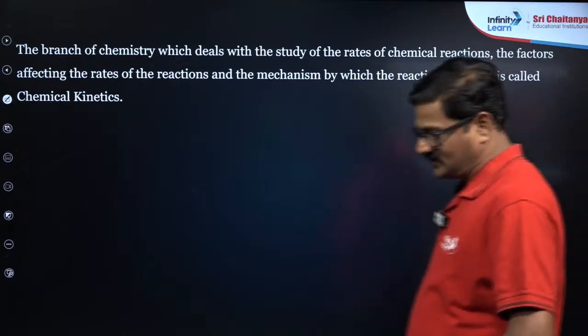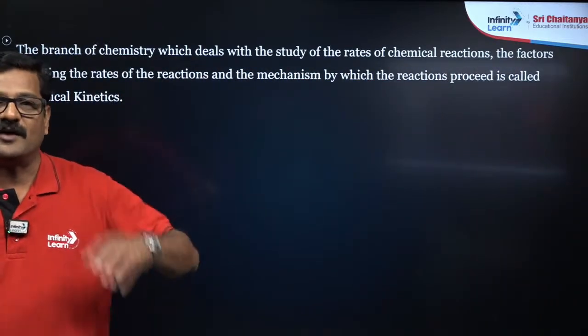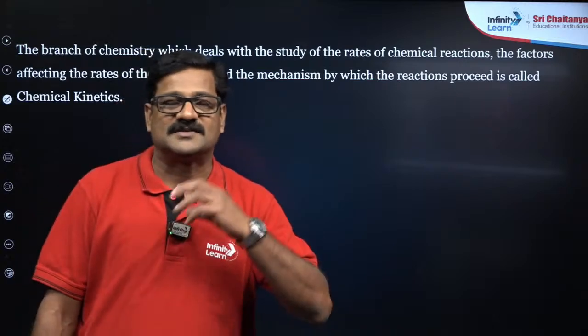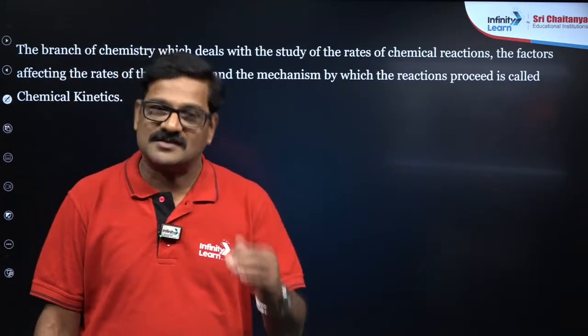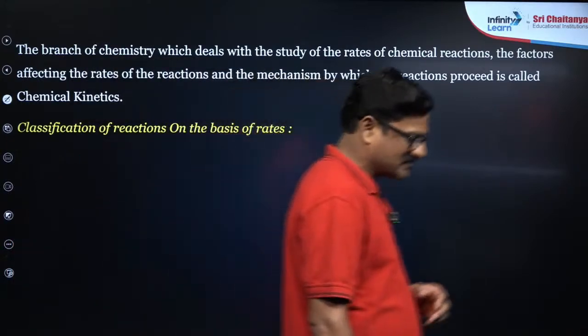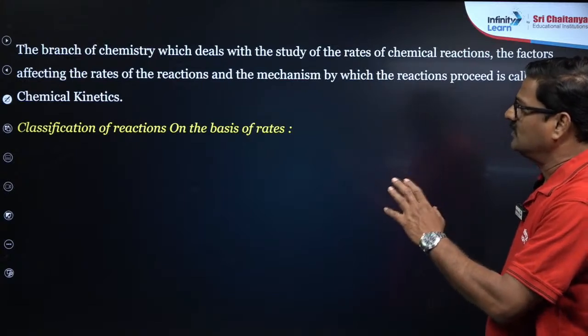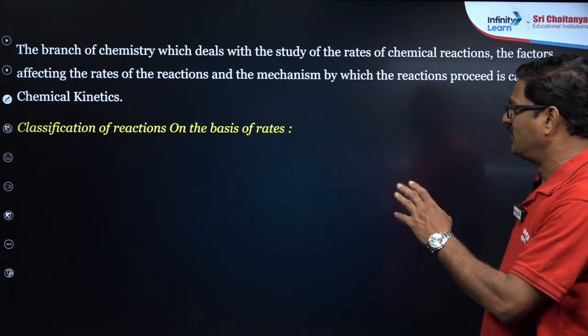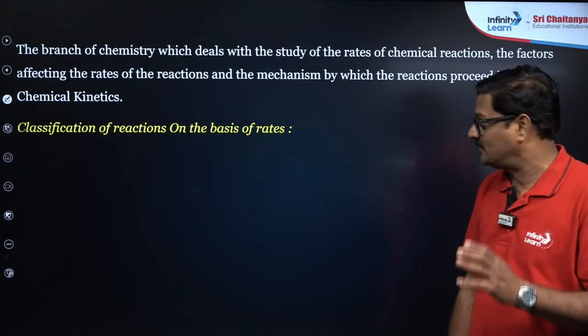So chemical kinetics is a branch of physical chemistry. We are going to discuss the speed of chemical reactions. Sometimes the chemical reactions are slow reactions, sometimes fast reactions, sometimes moderate. So this is the classification of reactions on the basis of the rate, the speed of a reaction.